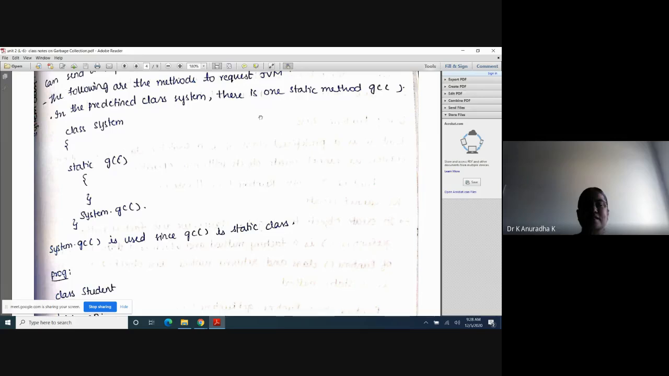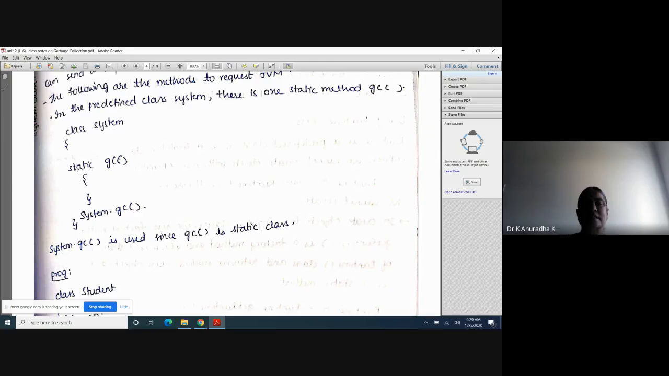Next, how do we access the static method of the System class inside our class? Our class is different now. So how do we access the static method of the System class in another class, that is, outside the class? It is class name dot method name, meaning System.gc. Using System.gc we can access the gc method of the System class in our class. Outside the System class, we can write System.gc to access the gc method.